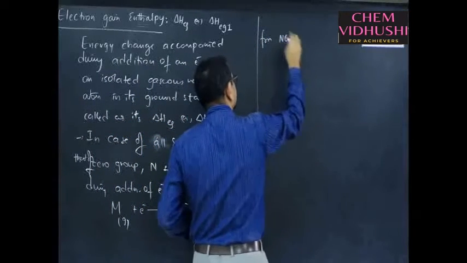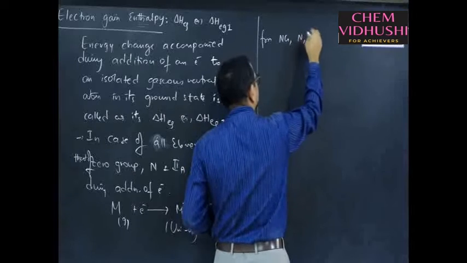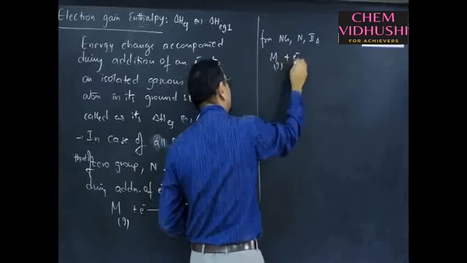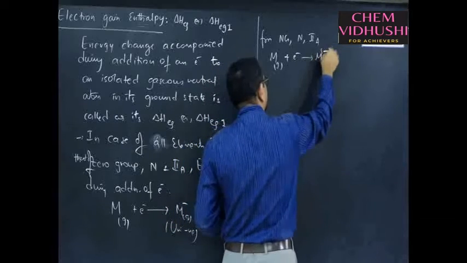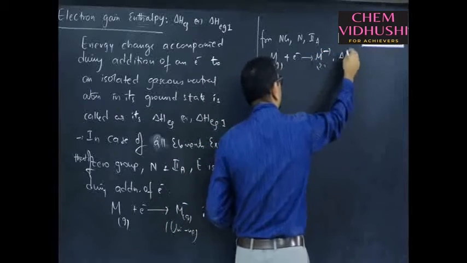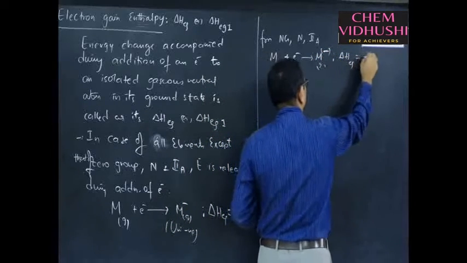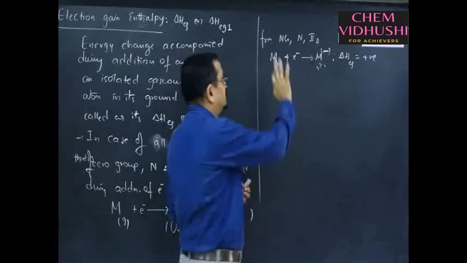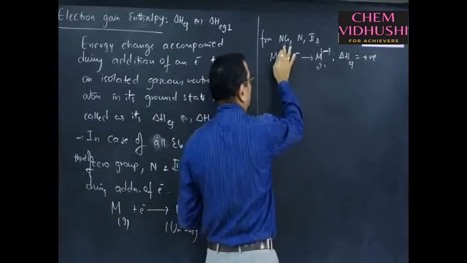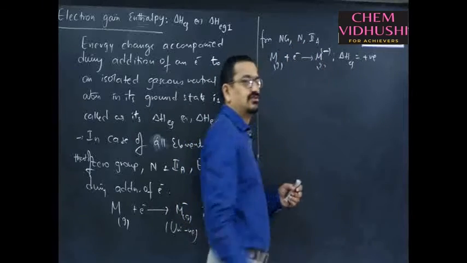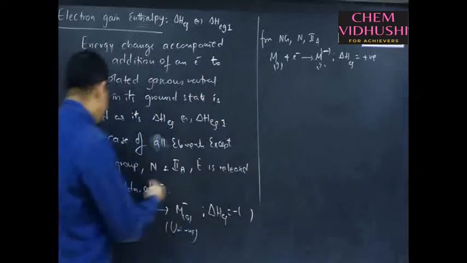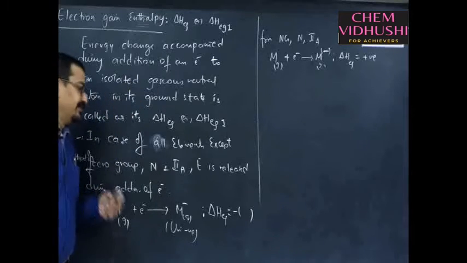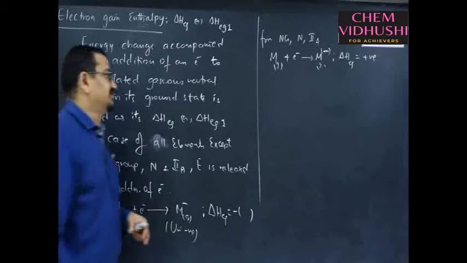Whereas for noble gases, nitrogen and 2A group elements, when an electron is added to an isolated gaseous neutral atom to give a uni-negative ion, energy is absorbed. That reaction is endothermic, whose sign is given with a plus. So electron gain enthalpy for noble gases, nitrogen and alkaline earth metals is positive, whereas for all other elements it is negative, exothermic in nature.